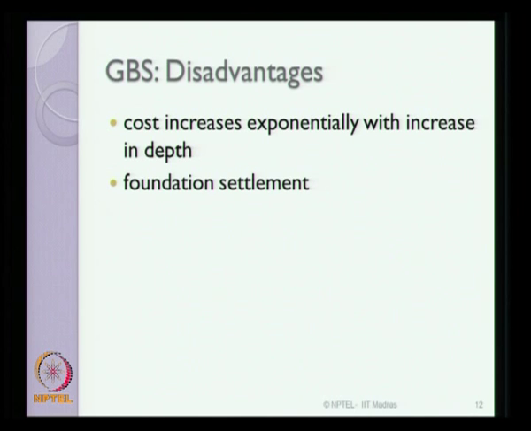Ladies and gentlemen, as you can understand, these kinds of platforms have a very large colossal self weight, so they create a large impact on the seabed where they are constructed. They are associated with large foundation settlement effects as seen and reported in the literature. As a result of which they also cause what we call sea floor scouring effects.